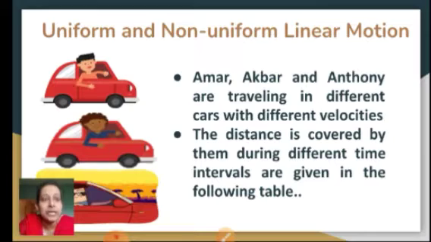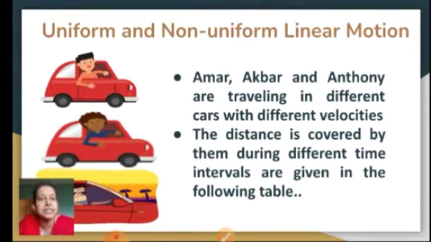Uniform and non-uniform linear motion. Amar, Akbar and Anthony are travelling in 3 different cars. You can see the 3 different cars of 3 different people. The distances covered by them during the different time intervals are given in the following table. So let's see that table.